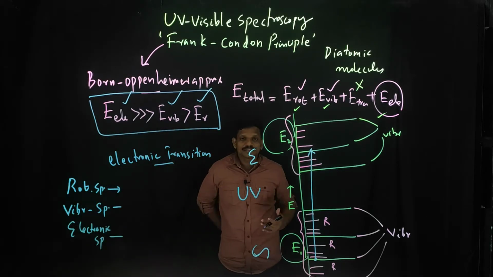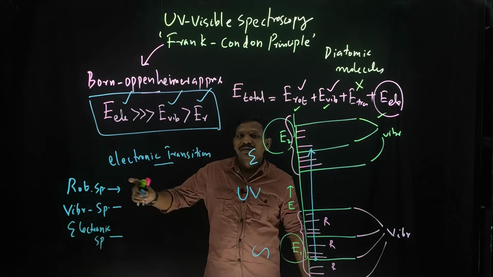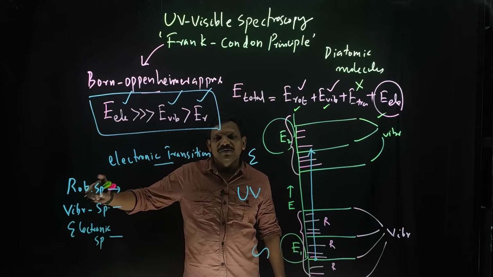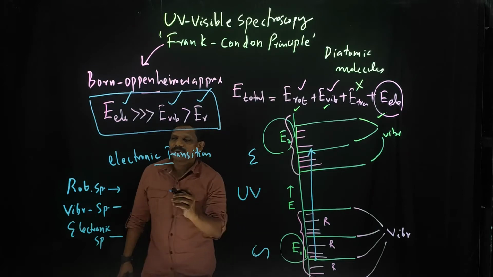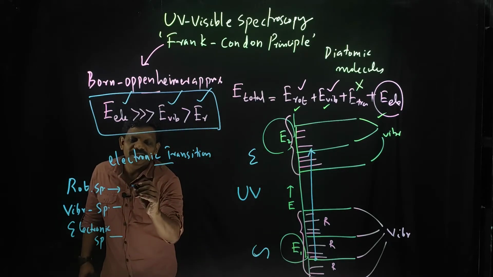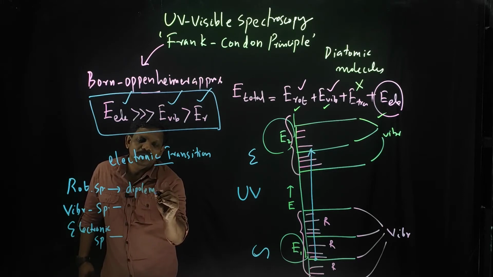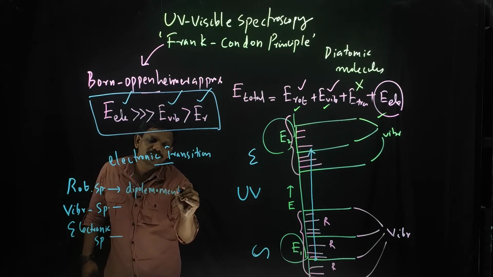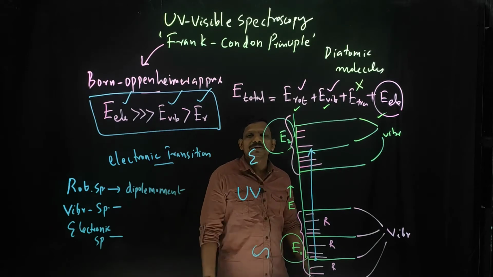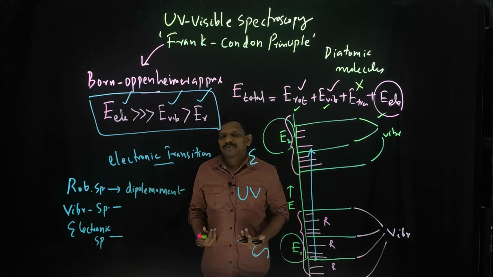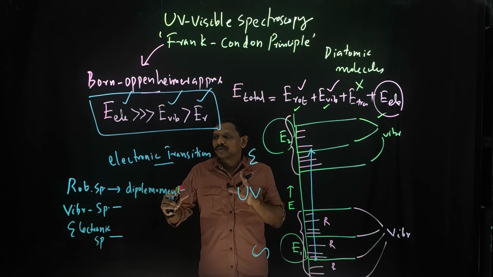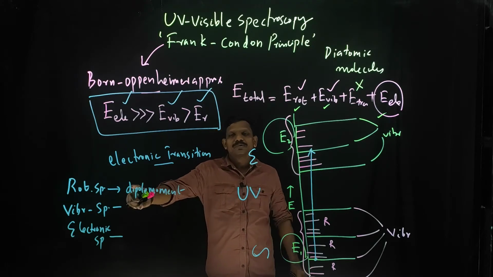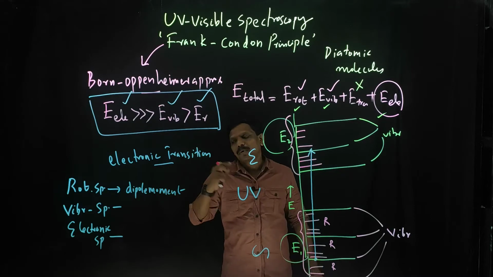What is the main difference between all these things? What is the important condition in rotational spectroscopy? The condition is that there should be a permanent dipole moment on the molecule. A molecule showing rotational spectroscopy must have a permanent dipole moment.